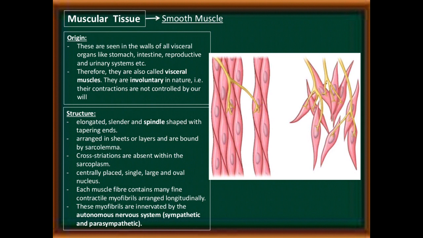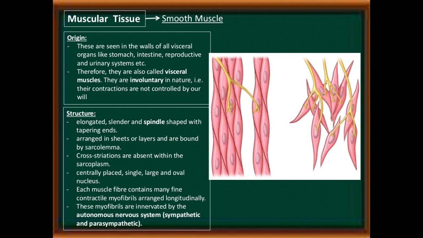Structure: elongated, cylindrical and spindle shaped with tapering ends, arranged in sheets or layers and bound by sarcolemma. Cross striations are absent within the sarcoplasm. A centrally placed single, large and oval nucleus is present.